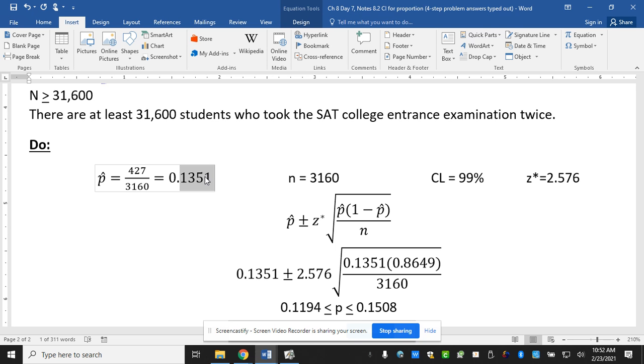So when you go to this one, it asks you for different things. It asks you for your X. So in this problem, X is what? 427. What is N? 3160. And our confidence level is what, 99%? And so you could do this one, and it actually finds p hat for you while it finds the interval.